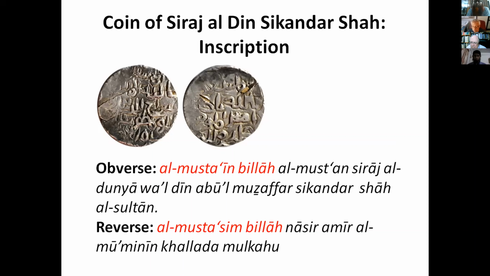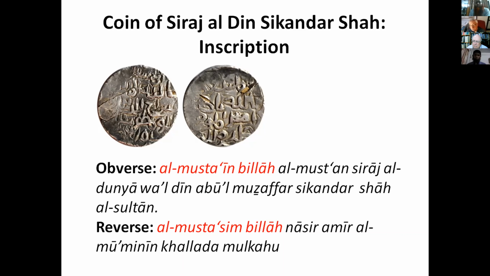An interesting thing to note: if we consider the very first part of the obverse legend, Al-Musta'in Billah, and the very first phrase of the reverse legend, Al-Musta'asim Billah, as names, then we have to say that these are two different caliphs of two different times.